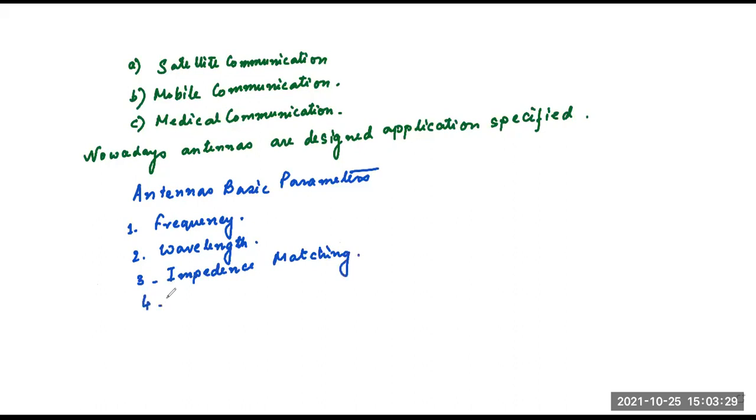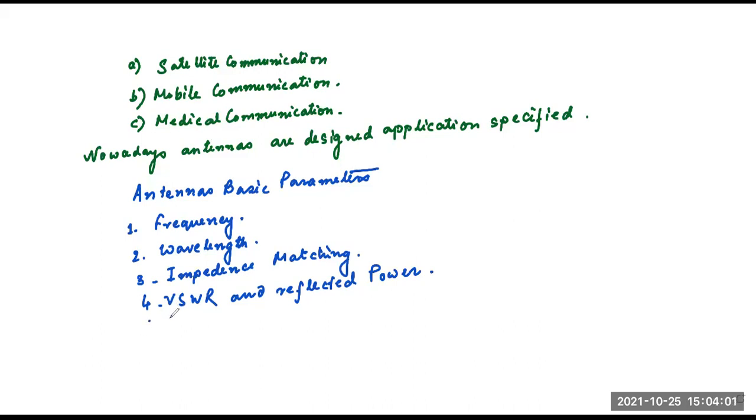Number four, VSWR and reflected power. I'm just writing these names. Whenever I discuss in depth, I will tell about everything. So just now know the parameters. After that, I will describe them in depth.